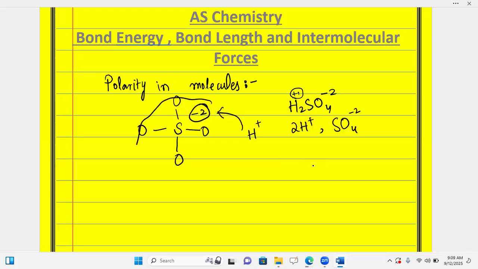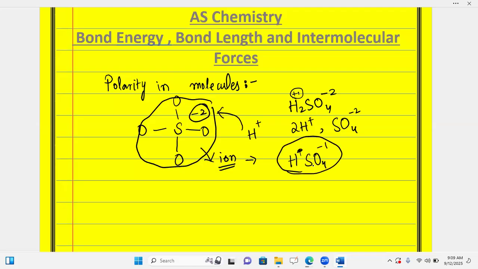But if I take only the sulfate species, then this species becomes a molecular ion in water, when diluted sulfuric acid is taken. If the effect is not cancelled out, it will remain with its 2- charge. If one hydrogen comes towards SO4, it gives the hydrogen sulfate ion, which still needs one more ion. This is the net charge responsible for polarity in molecules.